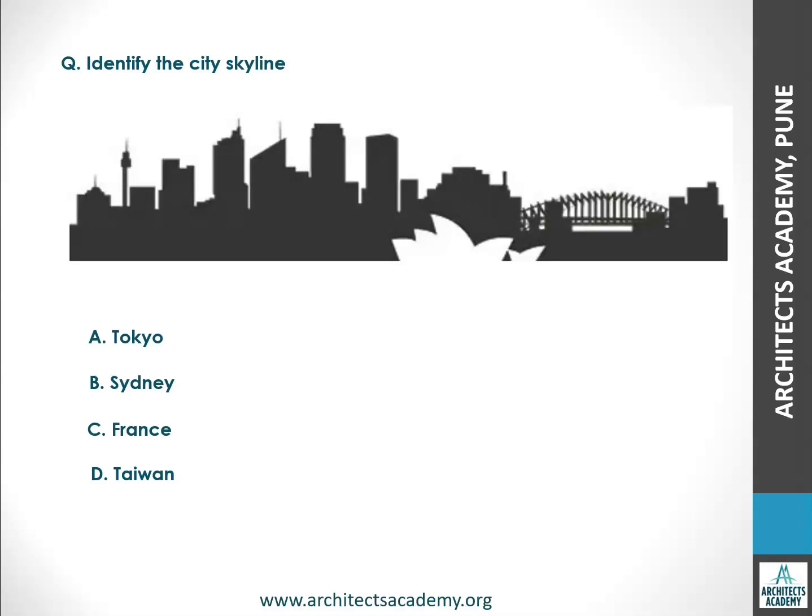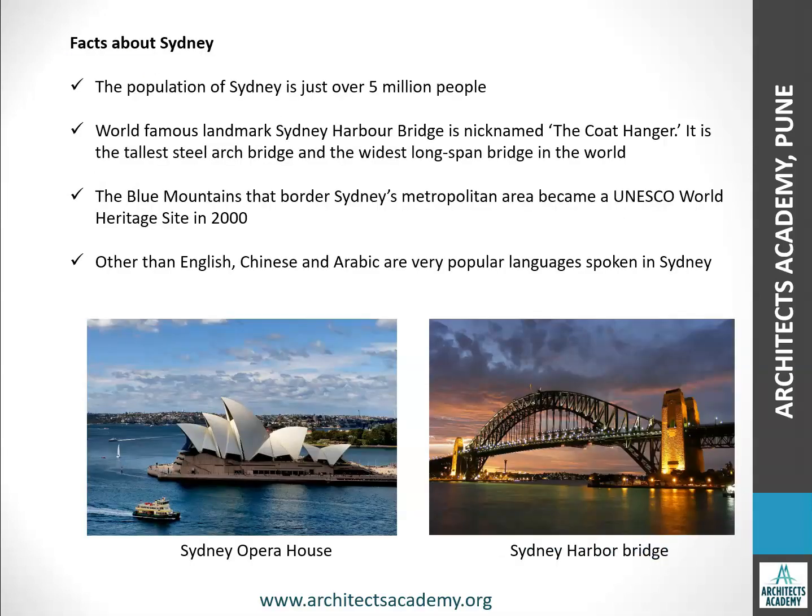Now let's go to the next one. This is also pretty easy to identify. This is Sydney. As you know, Sydney is located in Australia. The population of Sydney is just over 5 million. The world famous landmark, the Sydney Harbour Bridge, is nicknamed the Coat Hanger. It is the tallest steel arch bridge and the widest long span bridge in the world. The Blue Mountains, which border Sydney's metropolitan area, became a UNESCO World Heritage Site in 2000. Other than English, Chinese and Arabic are very popular languages spoken in Sydney. You can see two famous structures: the Sydney Opera House and the Sydney Harbour Bridge.